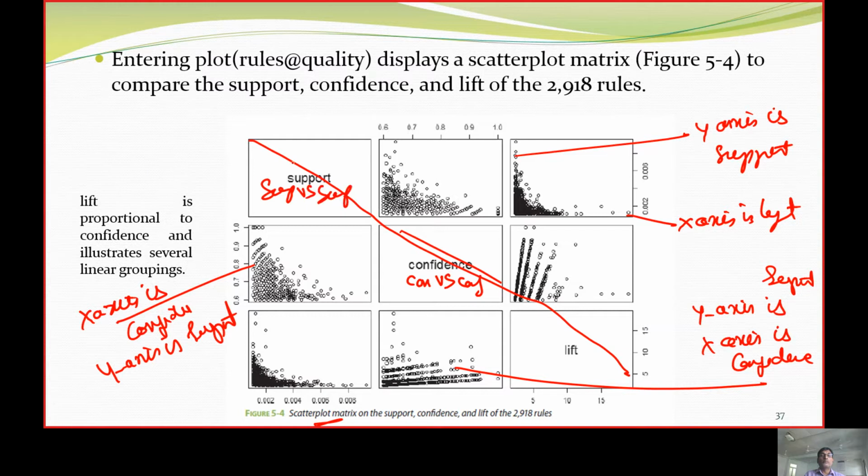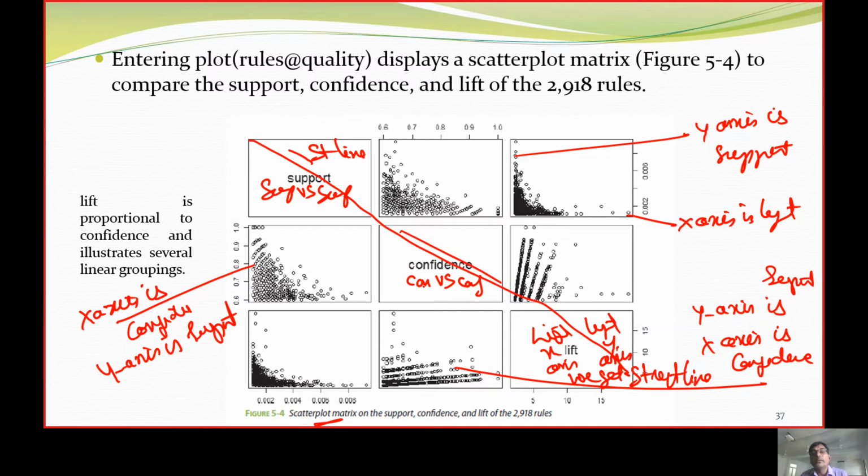Support versus support will be a straight line. And for lift on the x-axis and lift on the y-axis, we can't put the same dimension on both axes. So that was the difference here.